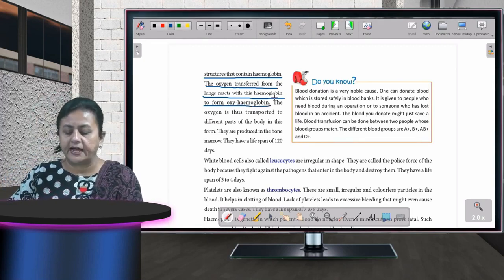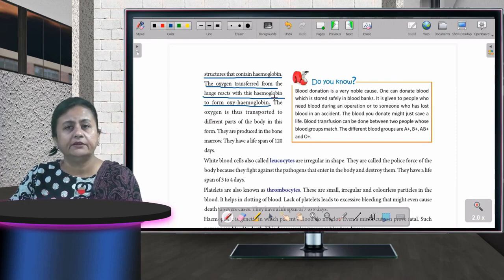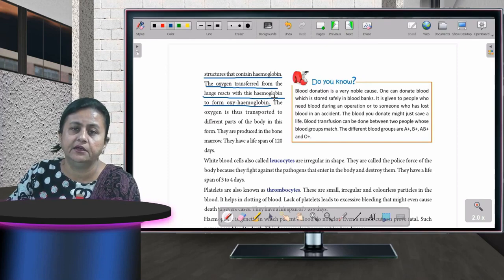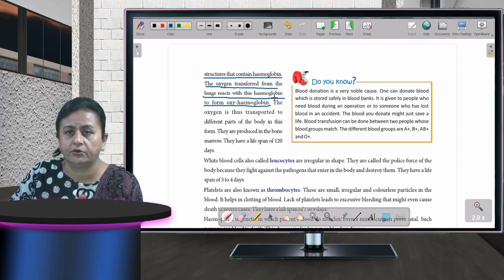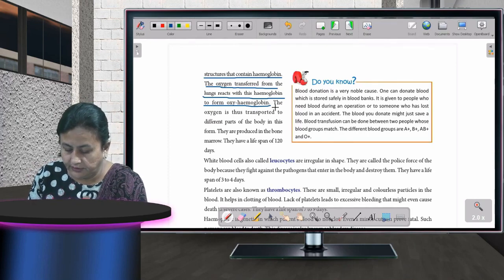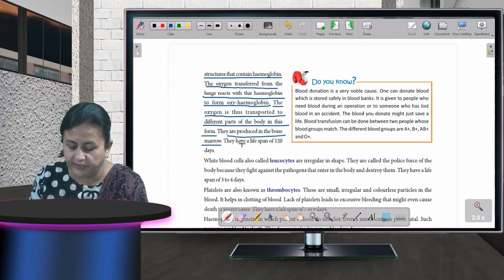The oxygen that is transferred from the lungs, what does it react with? It reacts with hemoglobin, which is present in RBC, or if I say erythrocytes. Fine. The oxygen is thus transported to different parts of the body in this form. They are produced in the bone marrow. They have a lifespan of 120 days.